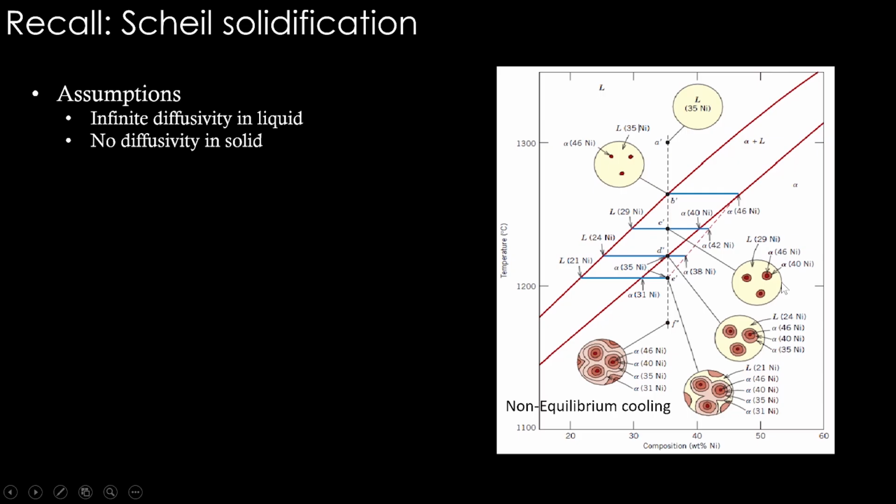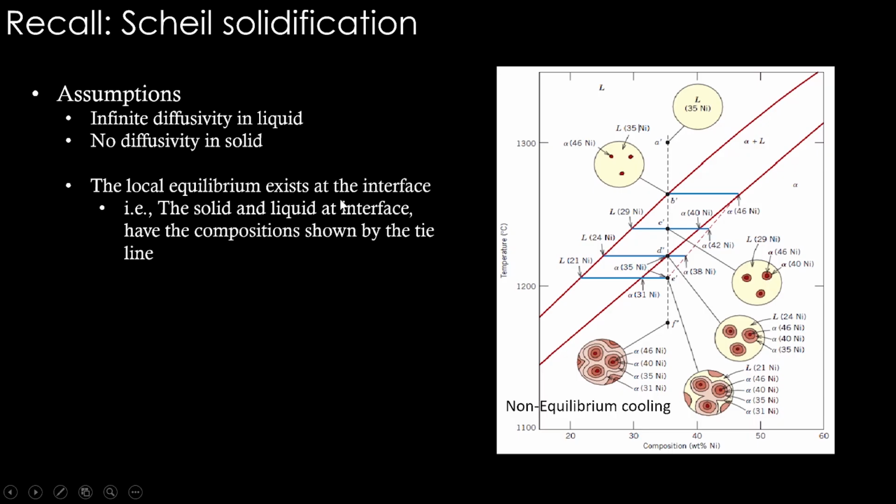Now this particular line that you see, the outer layer, is having 40 nickel. This 40 nickel is according to the equilibrium tie line. So although equilibrium tie line composition is not followed for the entire solid, the solid which is touching the liquid, the outer layer solid, should have the composition indicated by the equilibrium tie line. So that means this is local equilibrium. Only at this outer layer the solid has the composition indicated by the tie line. Liquid also should have the composition indicated by the tie line, and that is called local equilibrium.